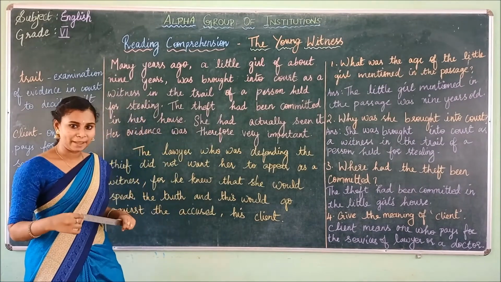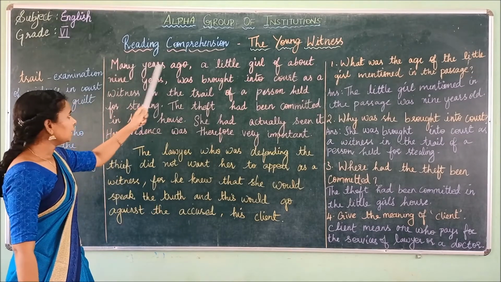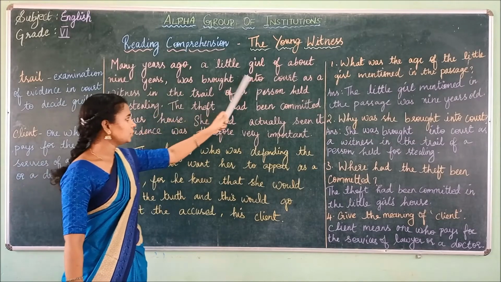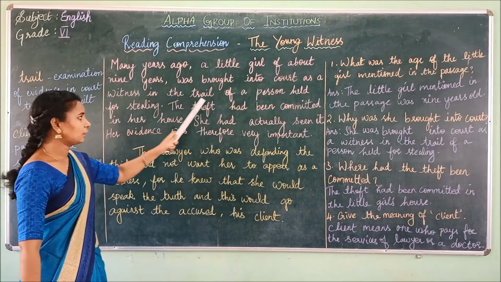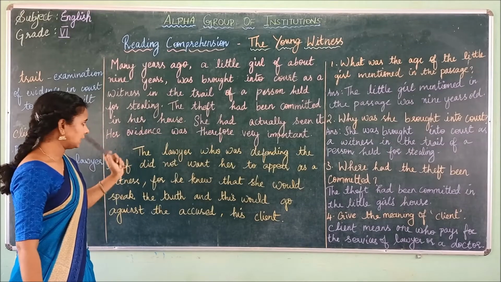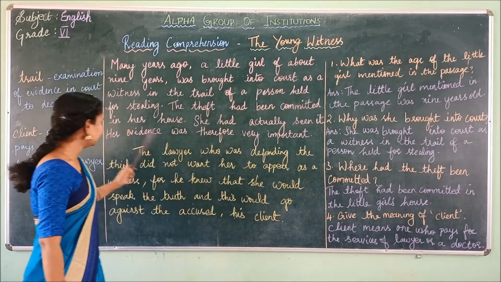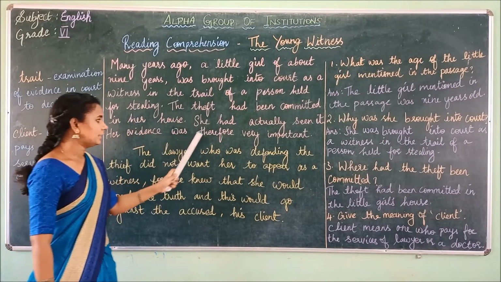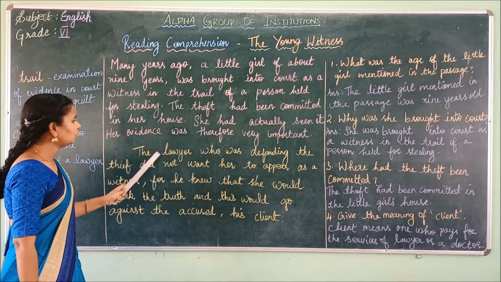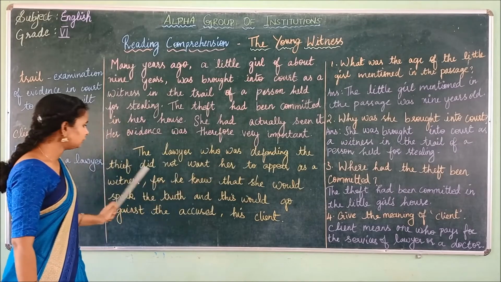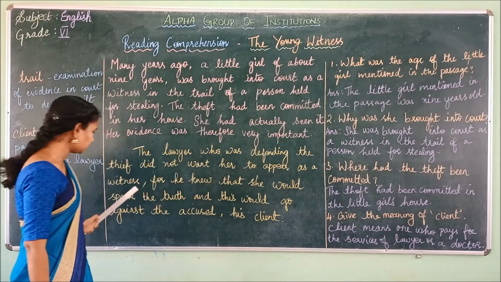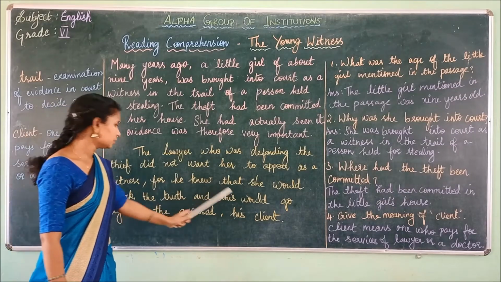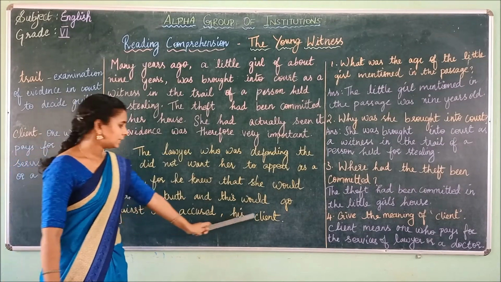Okay, children, we'll read the passage once again. Many years ago, a little girl of about 9 years was brought into court as a witness in the trial of a person held for stealing. The theft had been committed in her house. She had actually seen it. Her evidence was therefore very important. The lawyer who was defending the thief did not want her to appear as a witness, for he knew that she would speak the truth and thus would go against the accused, his client.